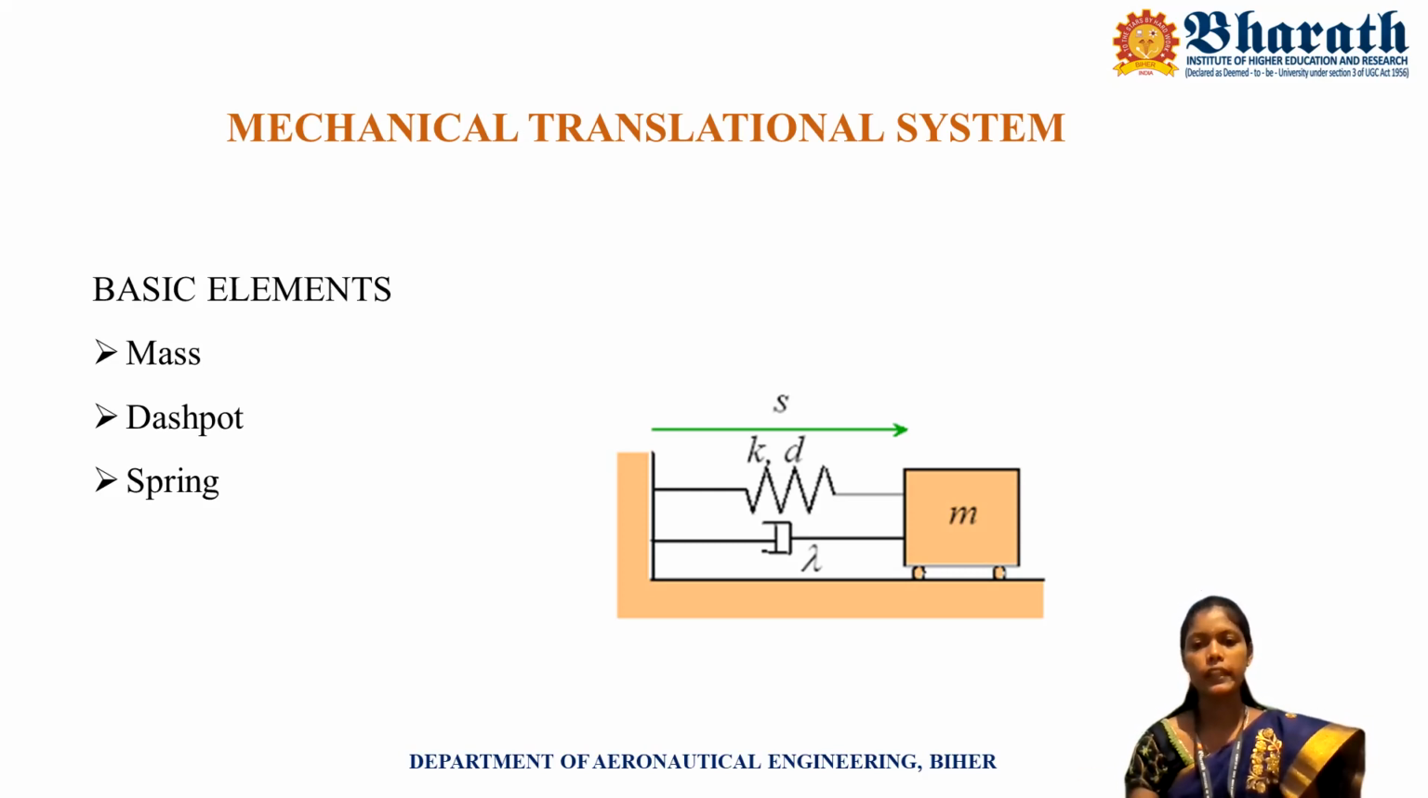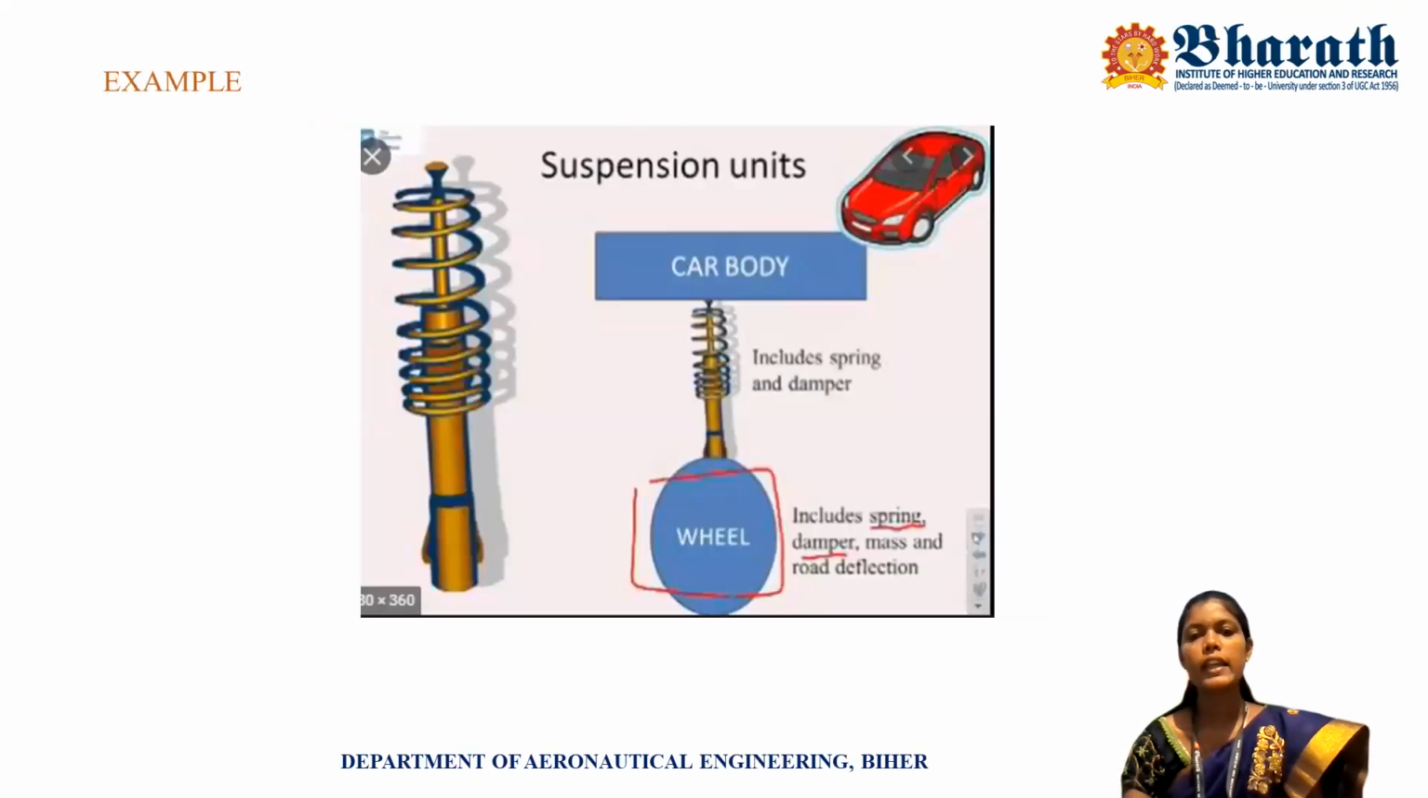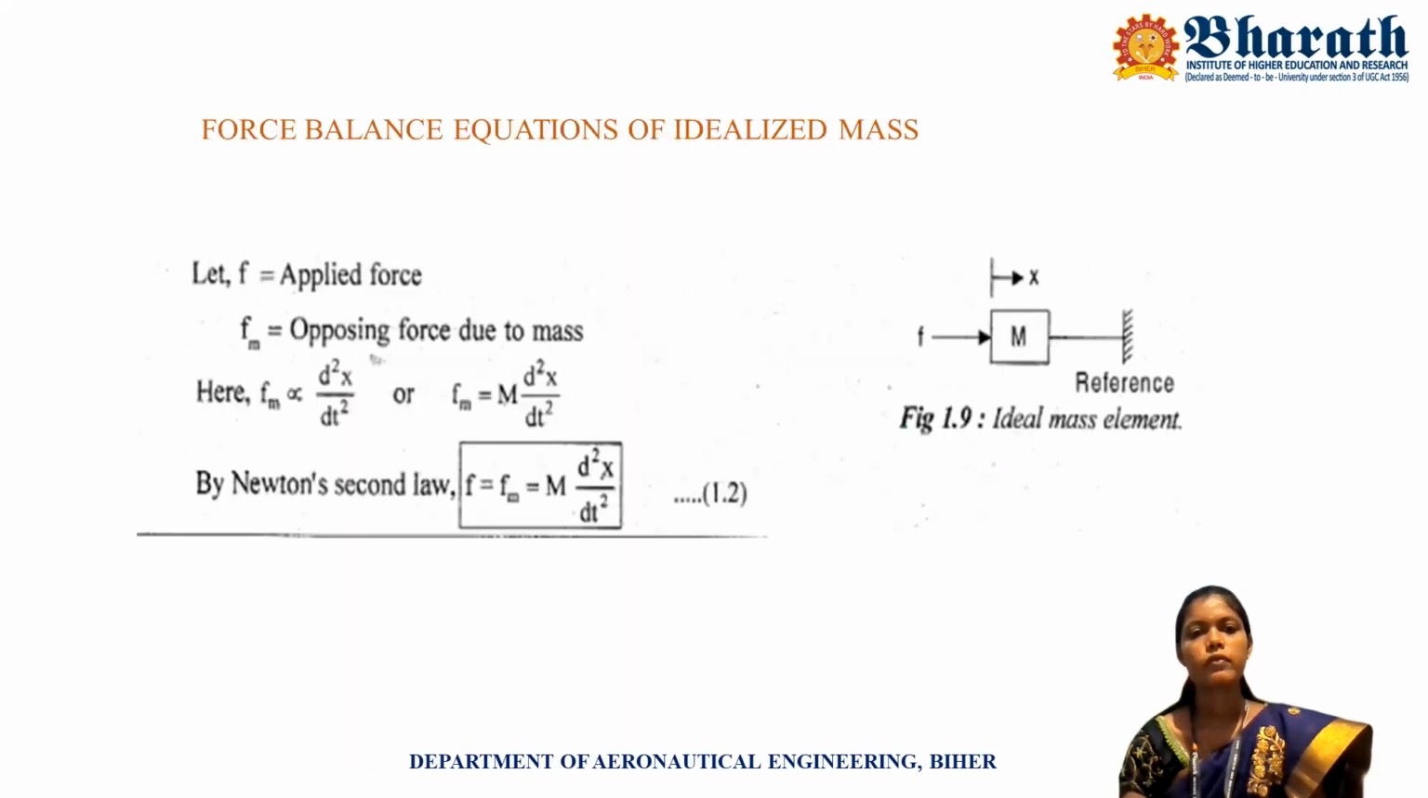Mass means the whole weight of the system. The dashpot means the resisting force. And the final one is spring. Spring is the elastic deformation acquired in the mechanical system. A real example of a mechanical translational system is the suspension unit in a car or aircraft, because a suspension unit has a spring, a dashpot, and some value of weight. First, we want to know the force balance equations for the idealized mass and the idealized spring and dashpot.